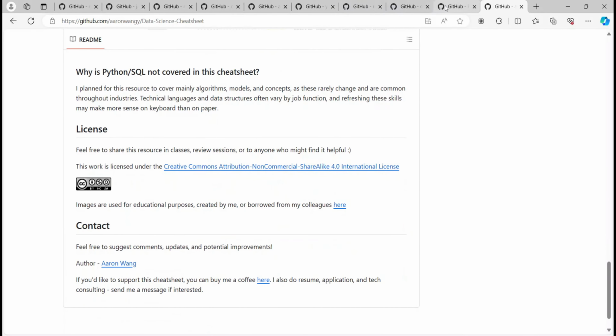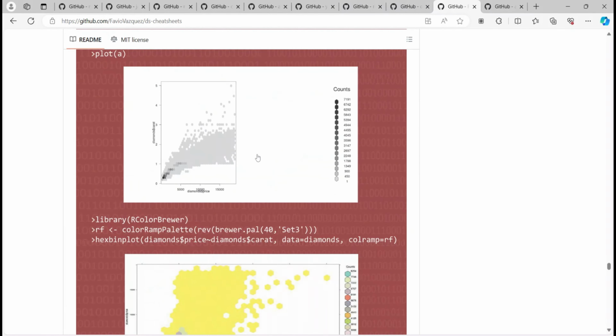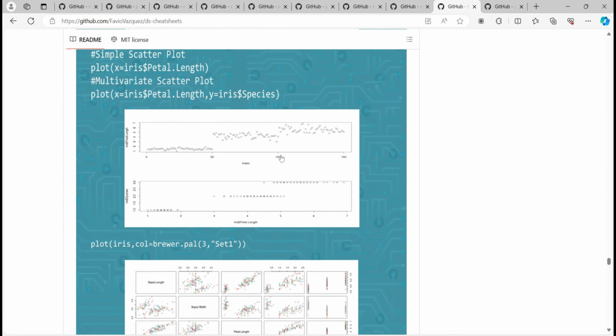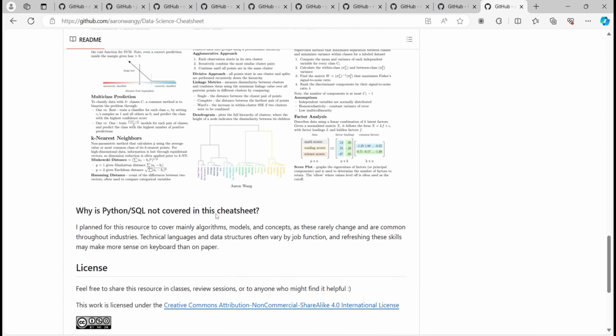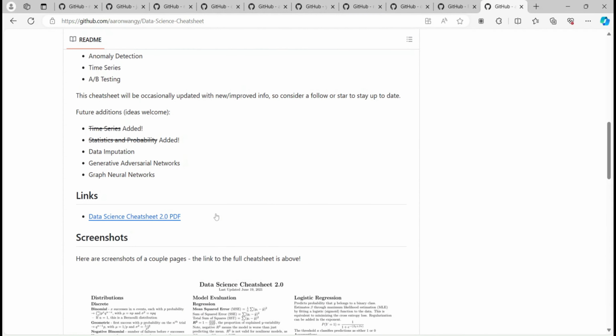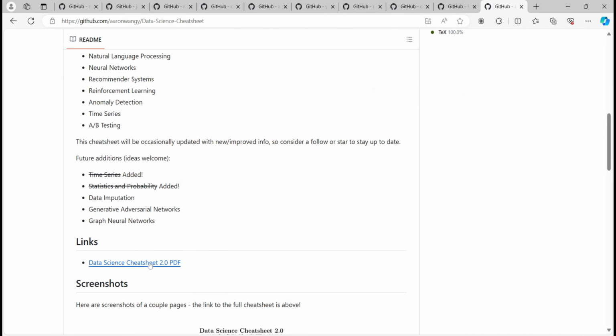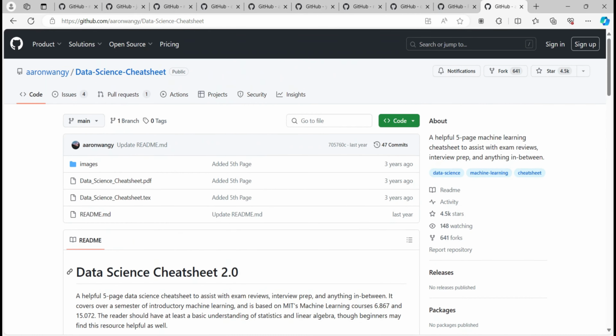I guess the last GitHub repo was also regarding cheat sheets. Okay, and this one is also related to cheat sheets, so you can follow these things, explore a bit, this PDF they have listed. Okay, so you can follow these things, you can explore these things, give some time, learn.